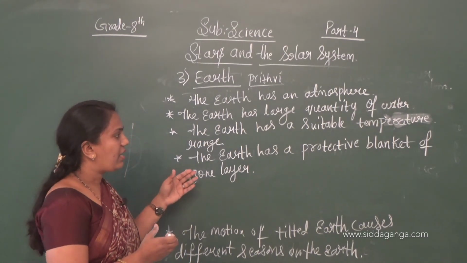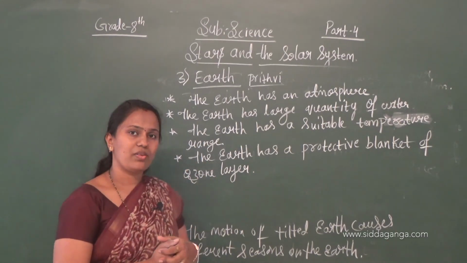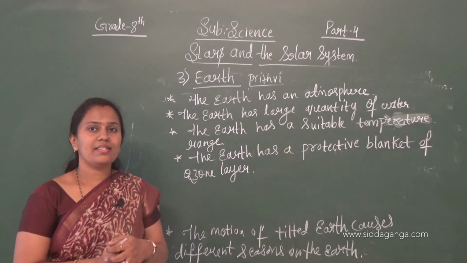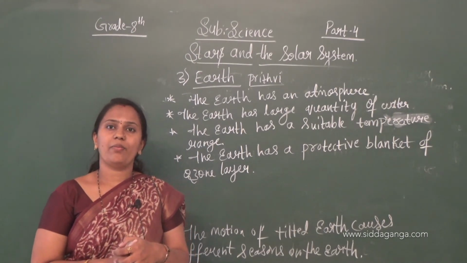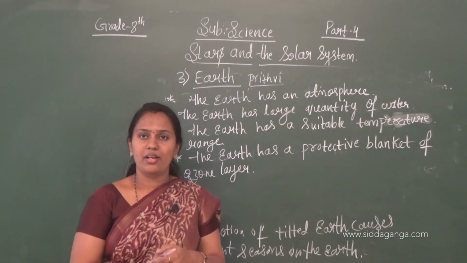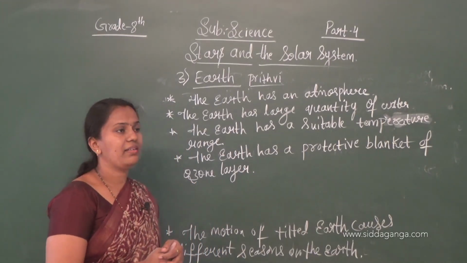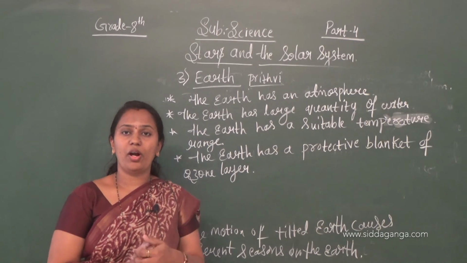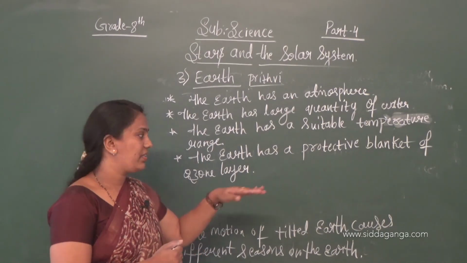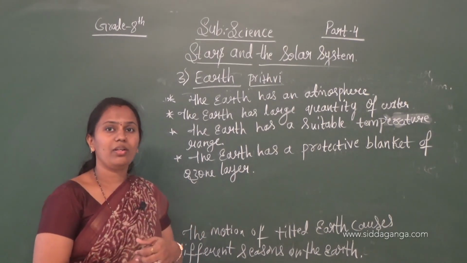And also the earth has a protective blanket of ozone layer. This ozone layer is protecting us from UV rays, ultraviolet rays, which cause many health diseases, and we will not be able to exist on the earth without this blanket, the ozone layer.